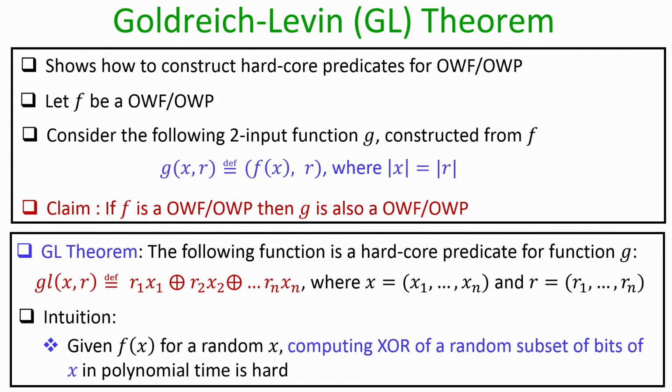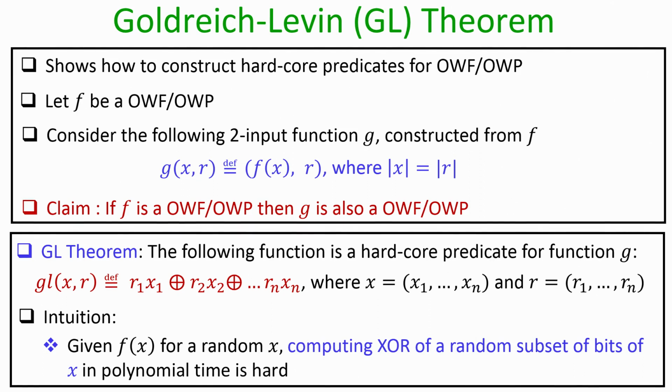And the intuition behind the proof of the Goldreich-Levin theorem is that even though you are given f of x, since you do not know the value of x, the challenge for computing the output of the function gl of x comma r is basically to compute the XOR of random subsets of the bits of x. Since the adversary will not know the exact bits of x, it will be difficult for the adversary to compute that XOR of the random subsets of the bits of x. That is basically the intuition of this theorem.